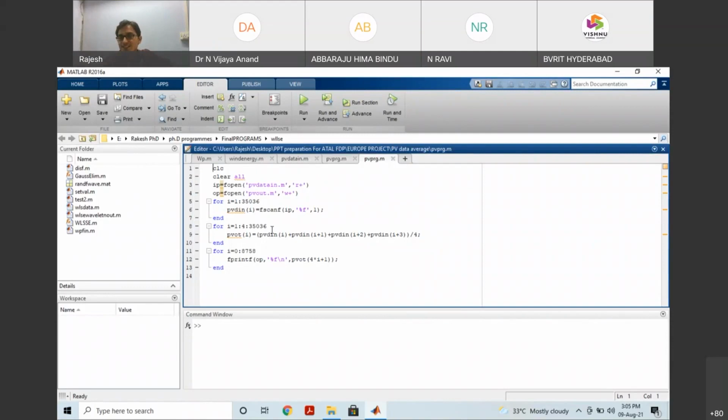What is this 35,036 means? How many 15 minutes are in a year? 35,036 times 15 minutes. That is the 15 minutes average data. What I want to do is convert it into 1 hour data. That's the reason for going from 1 to 4 to 35,036. I'm just averaging: sample 1, sample i plus 1 is sample 2, i plus 2 is sample 3, i plus 3 is sample 4, divided by 4.